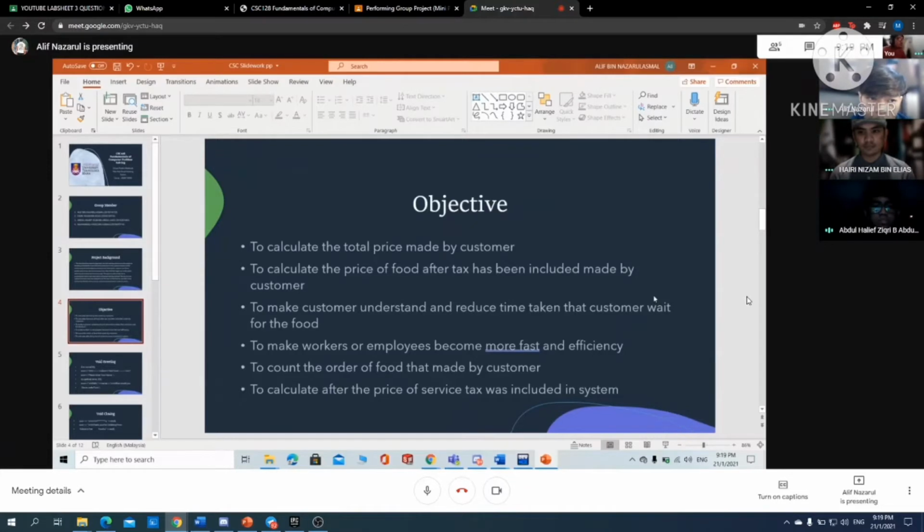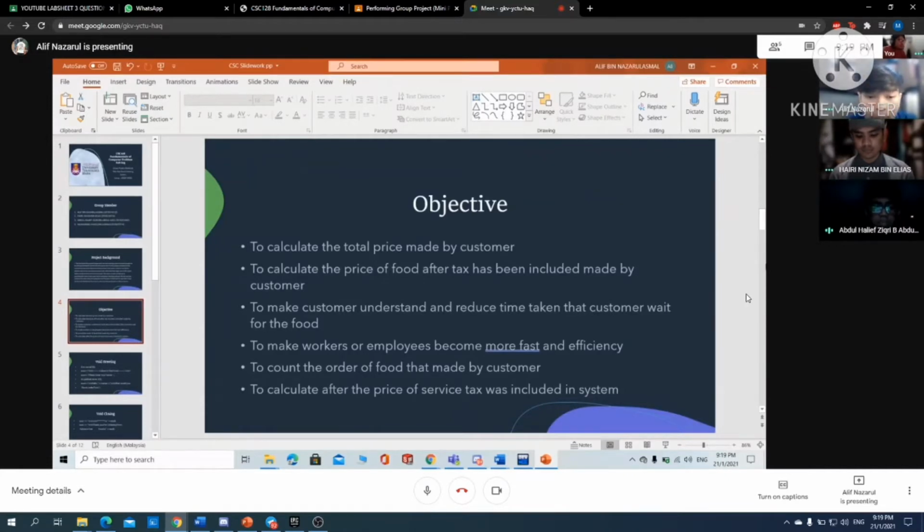One objective is to calculate the total price made by the customer, including the tax. Next is to make customers understand and reduce the time they wait for the food.